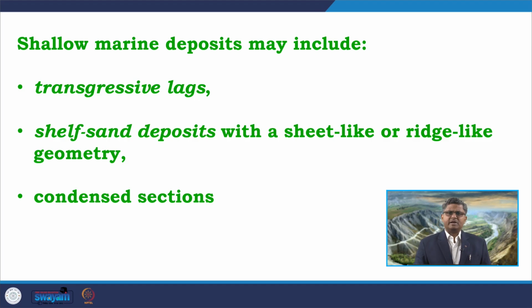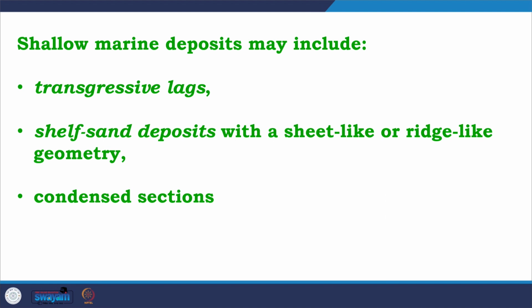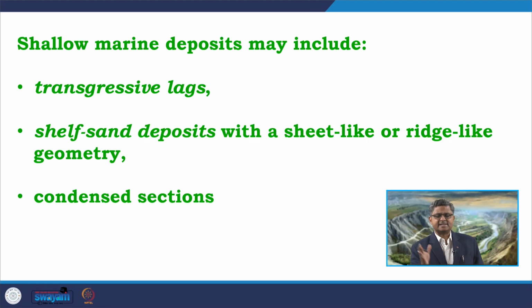The finer sediments, which commonly include most of the sand size fraction, apart from the transgressive lag deposits, are transported further onto the shelf, and in the shelf area they can form sheet-like or ridge-like shelf sand deposits. What are these deposits? Shelf sand sheets. This is a very common term used for shelf deposits.